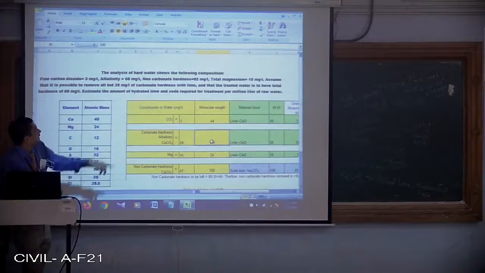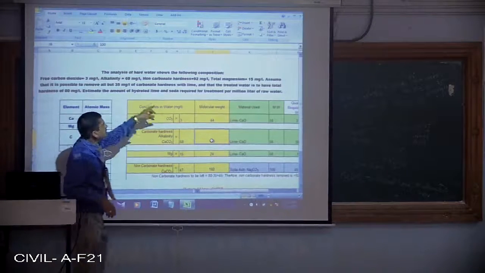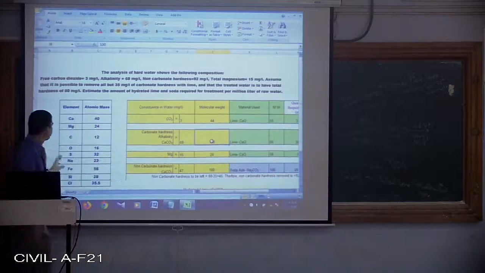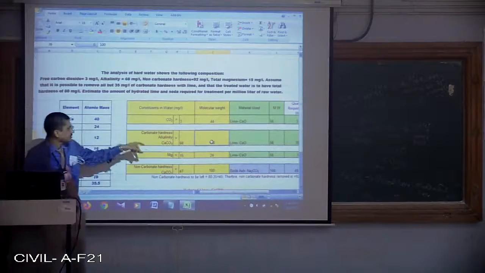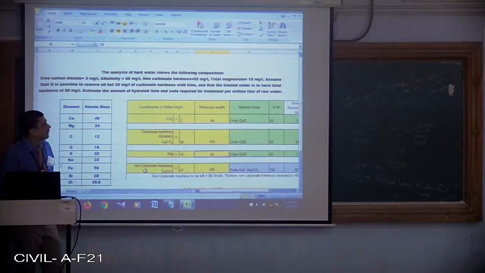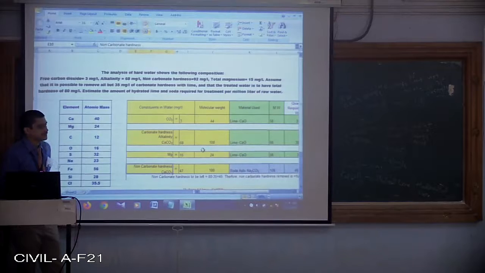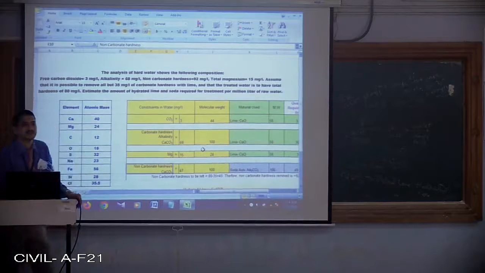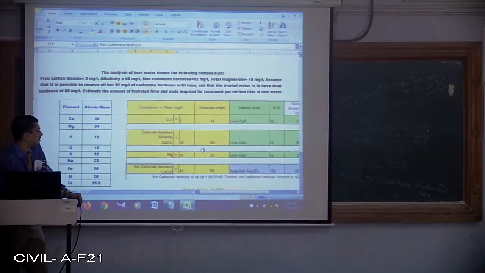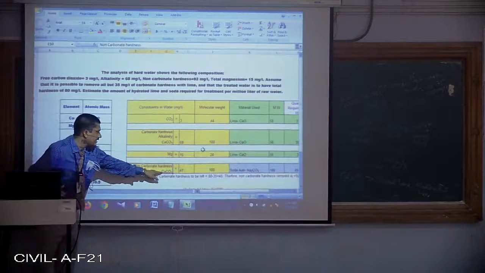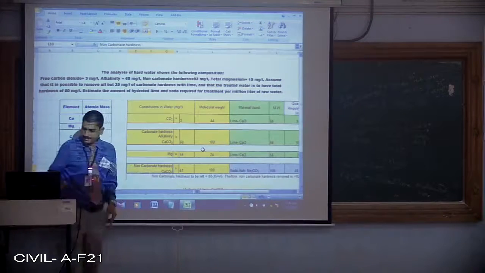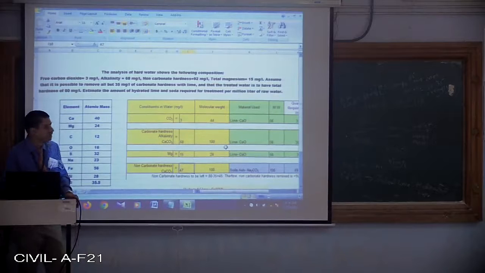Similarly, the third one here is magnesium, 15 mg per liter, directly magnesium 24. So we are going to consider 24 as the molecular weight. Coming to non-carbonate hardness, hardness is indicated as what? CaCO3, again like alkalinity and acidity, right? Carbonate or non-carbonate hardness has CaCO3. Again, molecular weight will be 100. How much quantity has to be removed? 47. How did we get it?